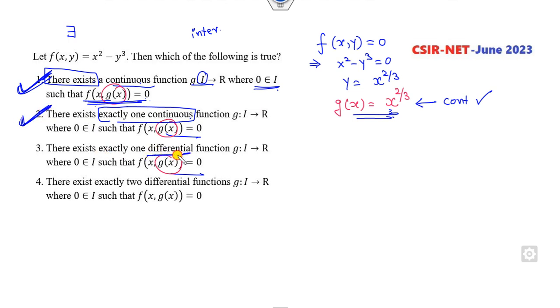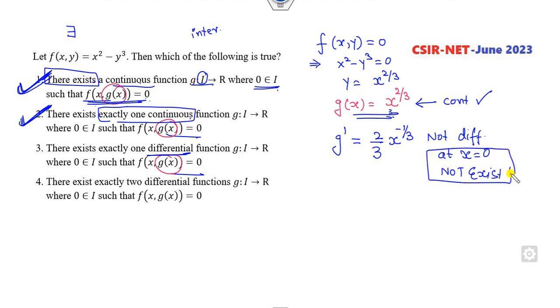There is exactly one differentiable function. So find the derivative of this. It is 2 over 3 x raised to the power minus 1 over 3. Clearly, this is not differentiable at x equal to 0, or you can say it does not exist at x equal to 0. It means it is not differentiable. So exactly one differentiable function is not right. This is also not the right answer. So the right answer is only A and B, which are the correct options of this problem.